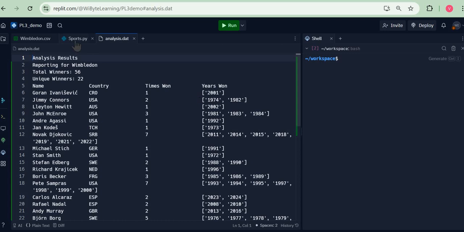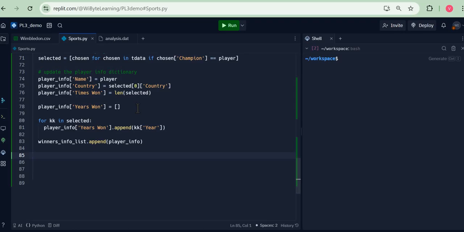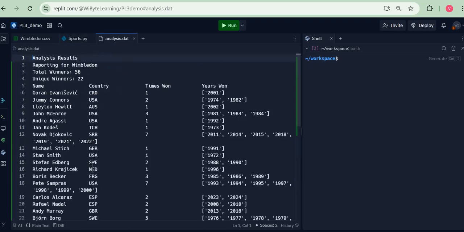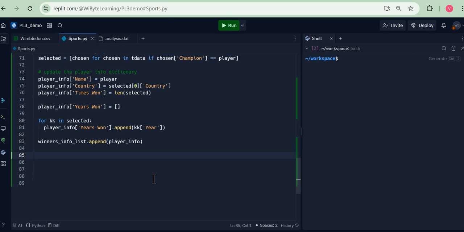In fact, a very interesting question comes up, which is that we have all these winners of Wimbledon. Clearly, some of these have won it more than once. For example, Jimmy Connors won it twice, McEnroe won it thrice, Djokovic, in recent times, has won it 7 times, and so on. So basically, there's a subset of this set which are those people who have won Wimbledon more than once. Now, in this video, we will create the subset and look at some of its properties.